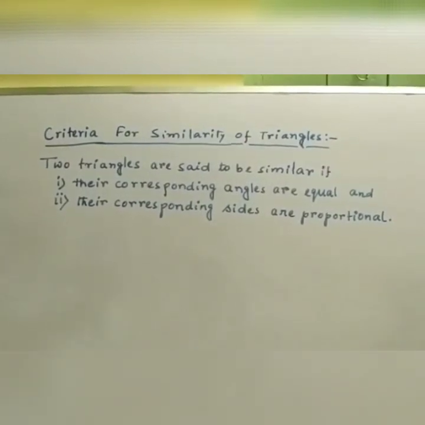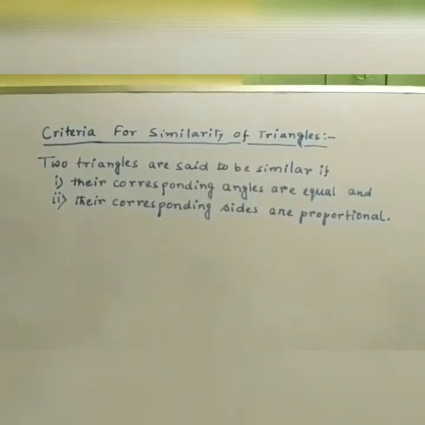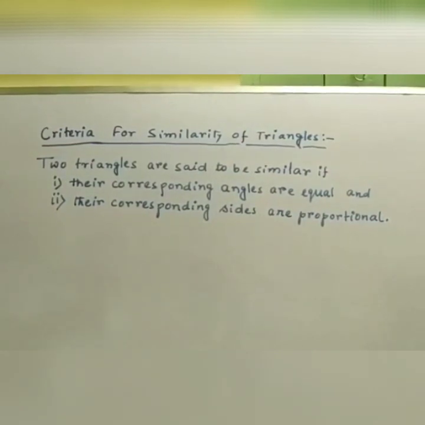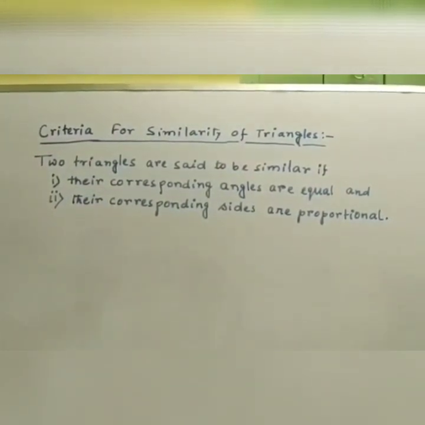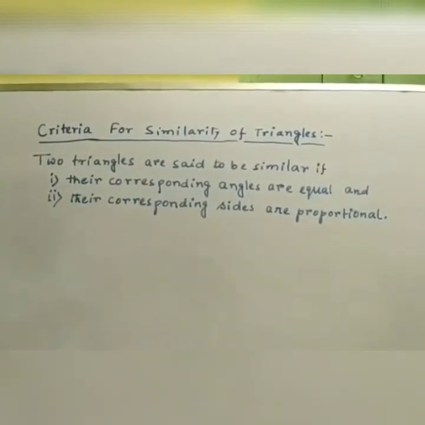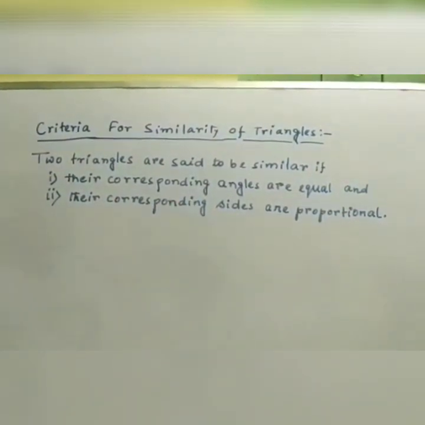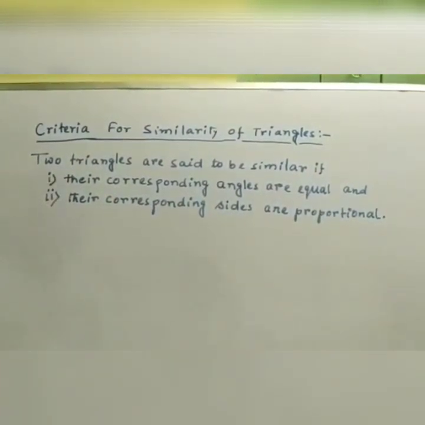Now let us see the criteria for similarity of triangles. This is the criteria for how triangles become similar, which we know from earlier also. Two triangles are said to be similar if number 1, their corresponding angles are equal, and number 2, their corresponding sides are proportional.